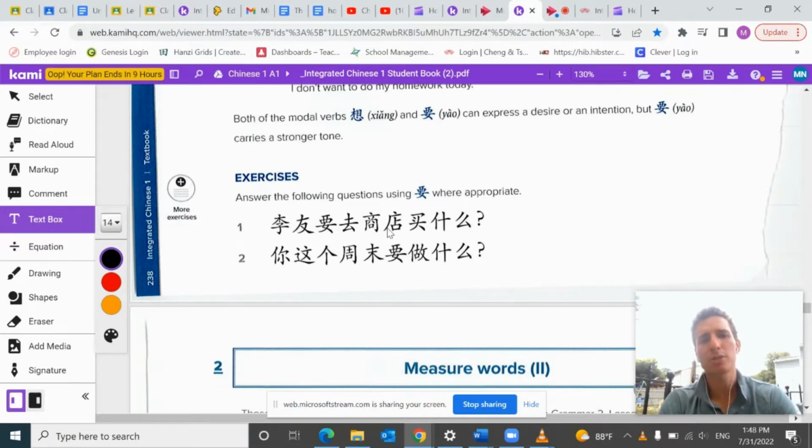So 李友去商店买什么? So you could say 李友要, so she wants to go to the store, okay, the shop, 商店买 buy 什么 what, okay?